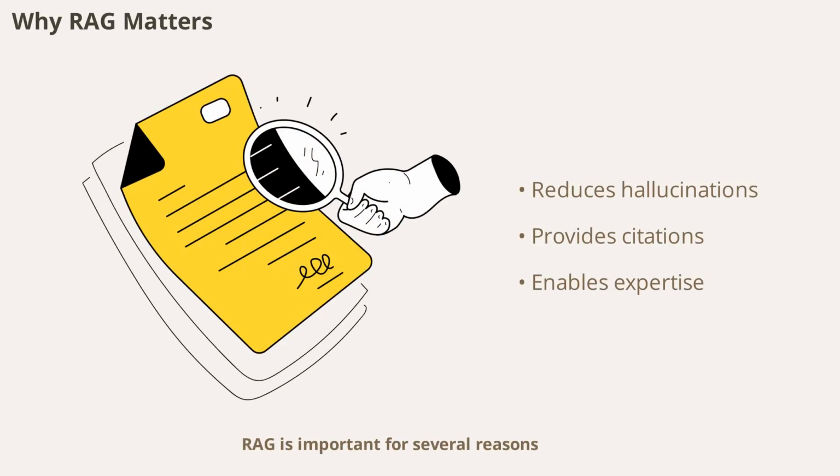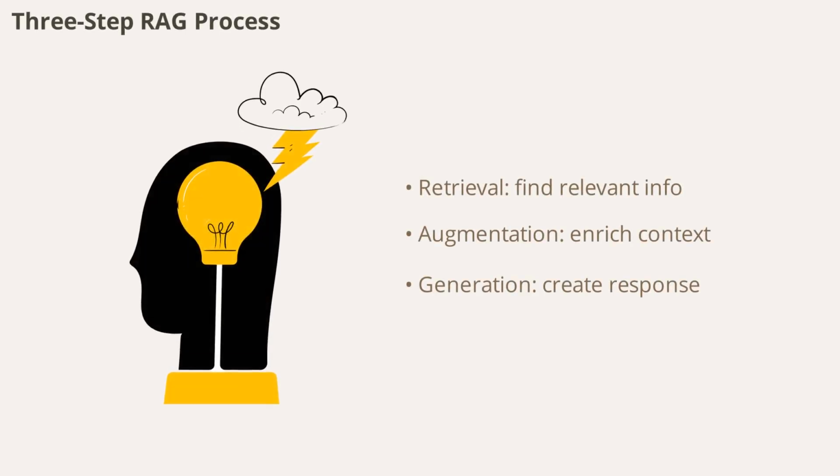RAG is important for several reasons. It reduces AI hallucinations, those moments when AI makes up facts. It provides up-to-date information, enables domain-specific expertise, and even allows the AI to cite its sources. This means you get more trustworthy, accurate, and relevant answers. Whether you need current news, private document insights, or specialized knowledge, RAG makes AI more useful and reliable for real-world applications. Let's break down how RAG works into 3 clear steps.